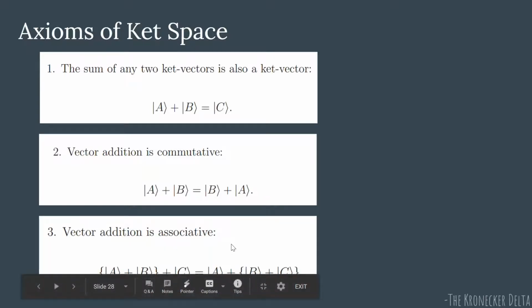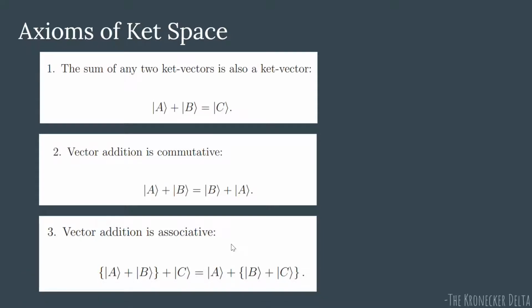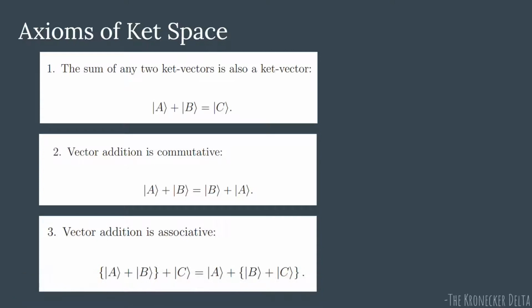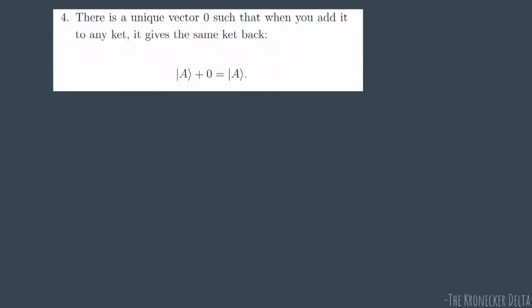Vector addition is associative. What does associativity mean? That if you add A and B first and then you add C to it, or if you add B and C and then you add A, they yield the same answer. The fourth property says that there is the existence of identity. What does identity element mean?